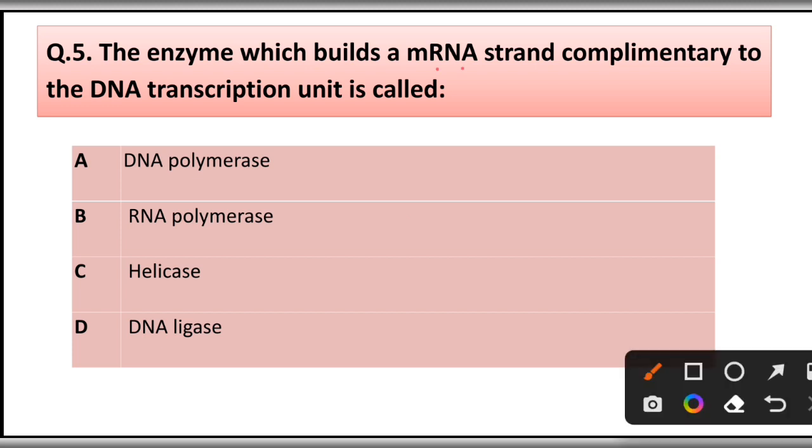Question number 5. The enzyme which builds an mRNA strand complementary to the DNA transcription unit is called DNA polymerase, RNA polymerase, helicase, DNA ligase. Correct answer is option B, RNA polymerase.